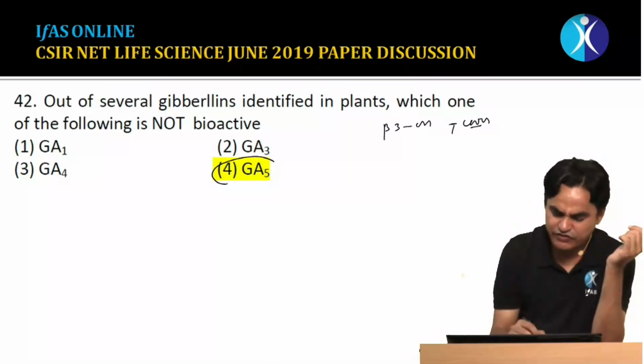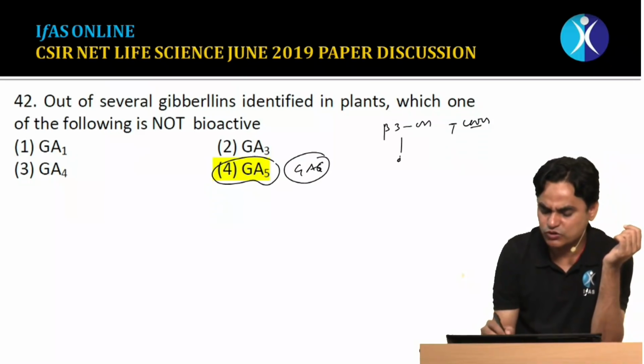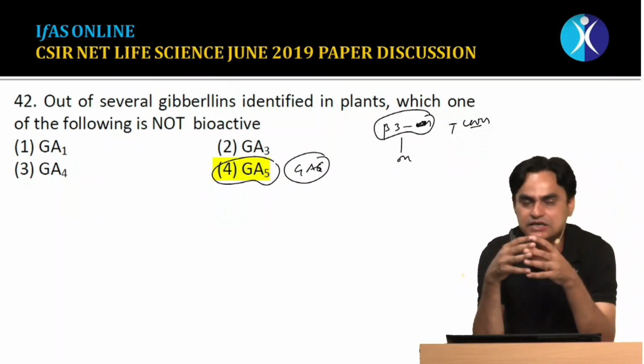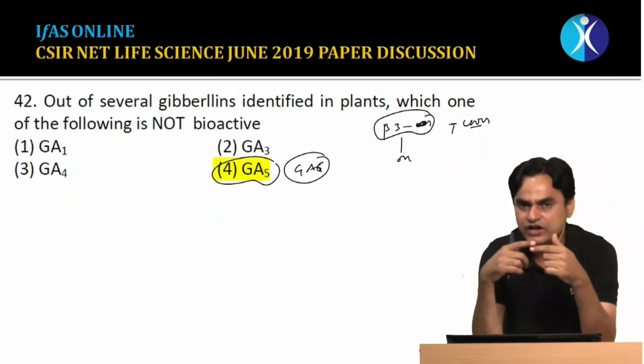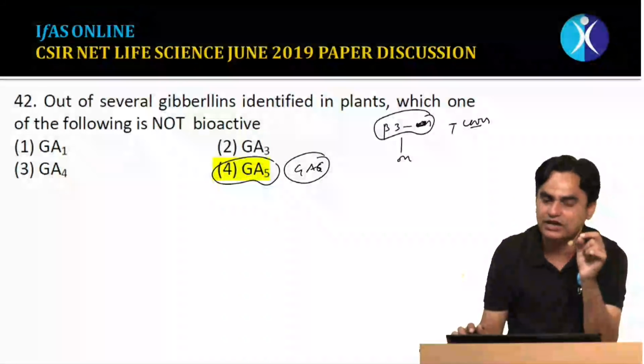Especially GA5 and one more, GA6, are two gibberellins which lack an OH group at the beta 3 position. They are lacking a hydroxyl group, and under these conditions they remain in the inactive form. So GA5 is not bioactive because it is lacking a hydroxyl group at the beta third position.